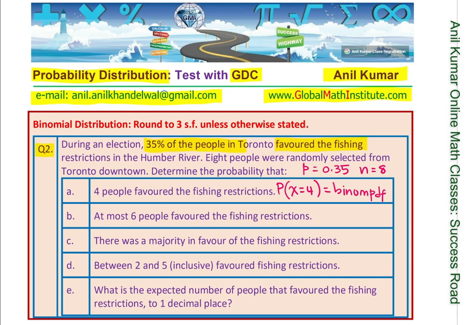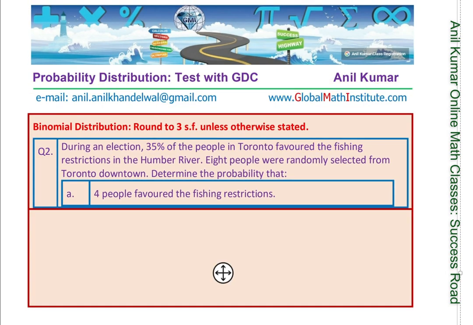We have 8 people selected, probability of success being 0.35, and we're looking for 4. That is what we're looking for. So we can use the calculator and find this particular answer. Likewise, we'll do the others. Is that clear to you? Okay, so let's move on and see how we write these and get the answer.